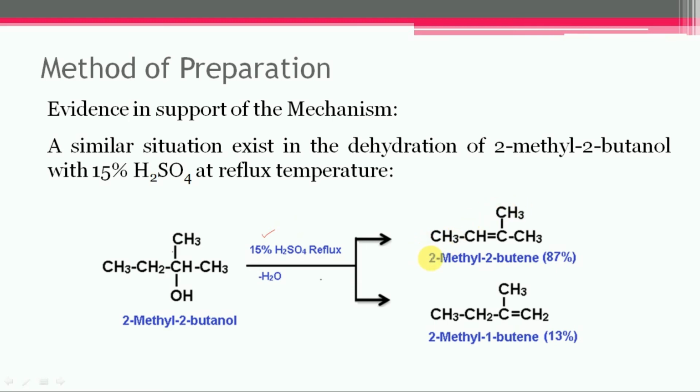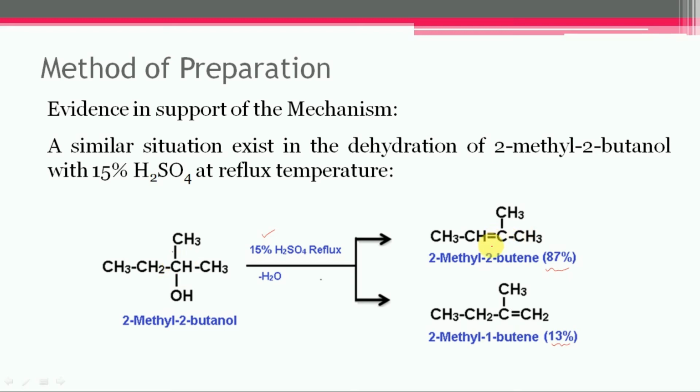The first one is 2-methyl-2-butene, which is the main product formed in 87% quantity, and the second is 2-methyl-1-butene, which is the minor product formed near about 13%. And the reason is the same here.